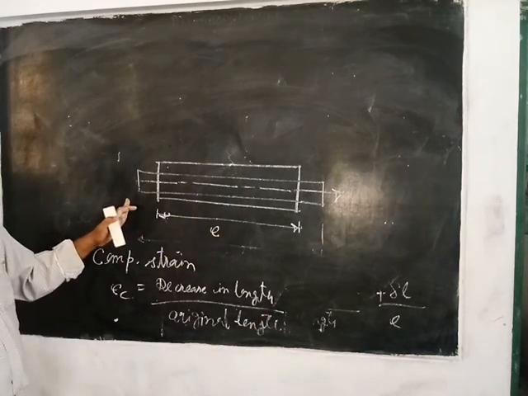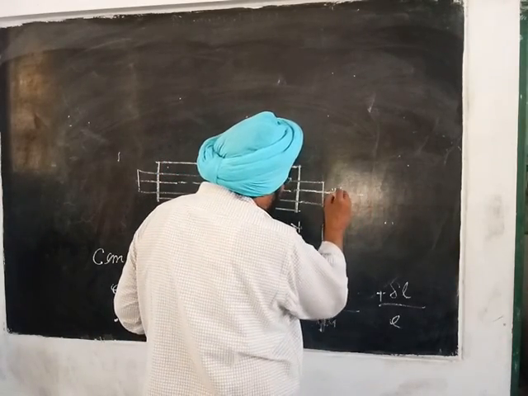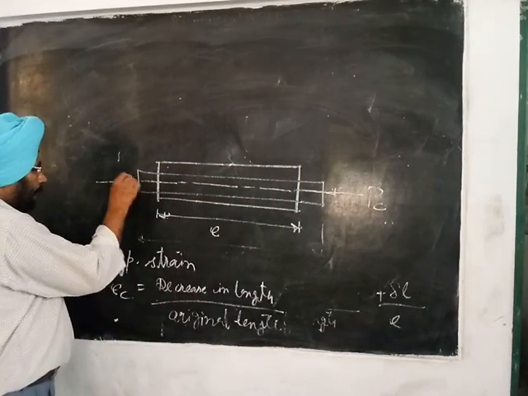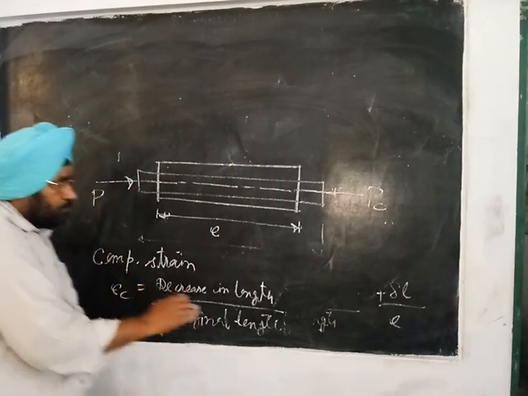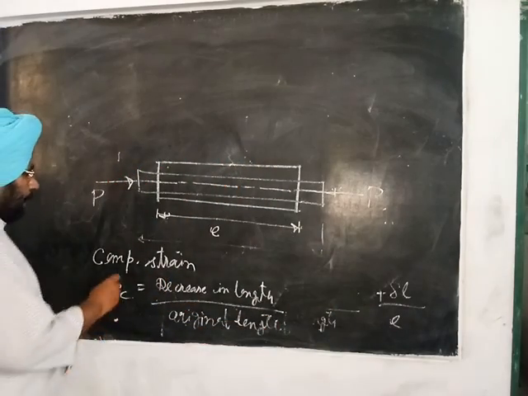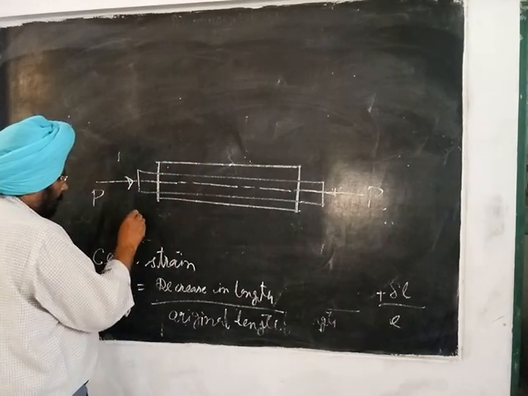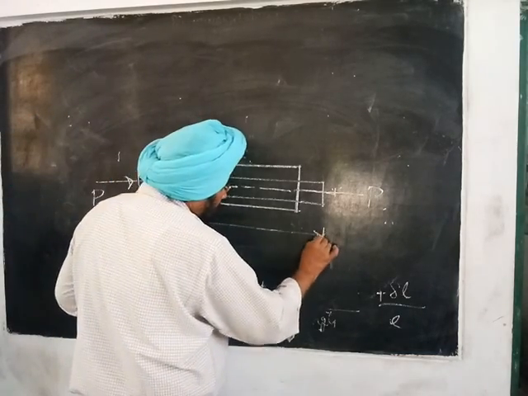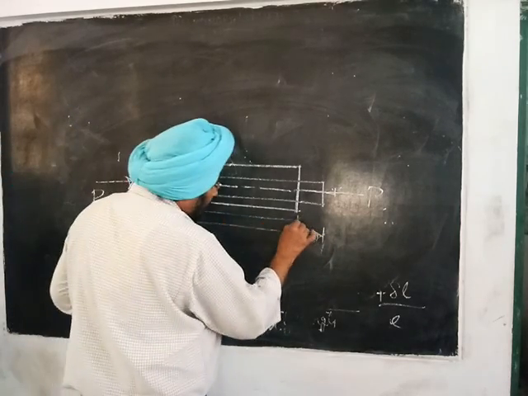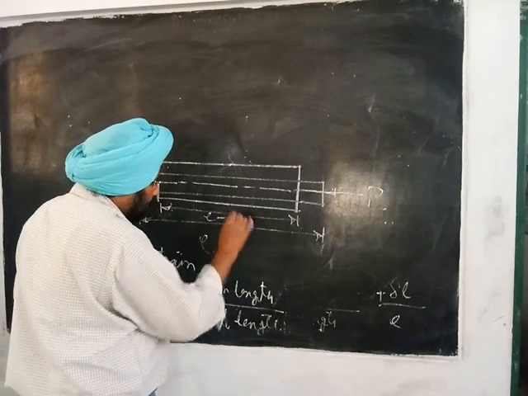In this figure, the body is subjected to axial compressive load P. Due to this compressive load, L is the original length of the member, and L minus delta L is the length after deformation.